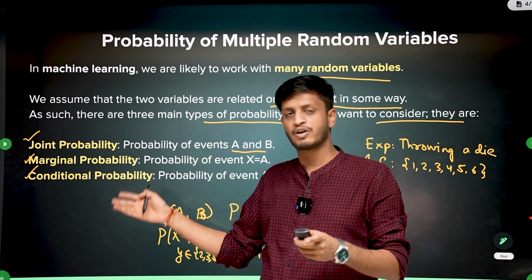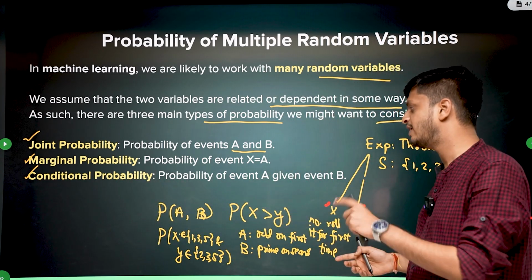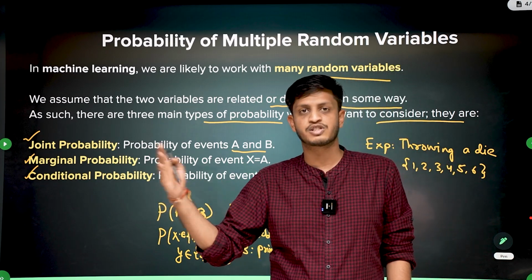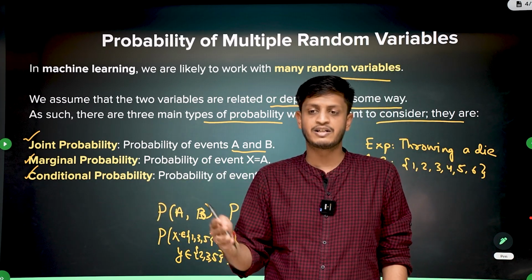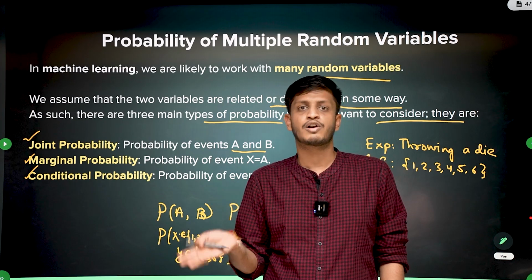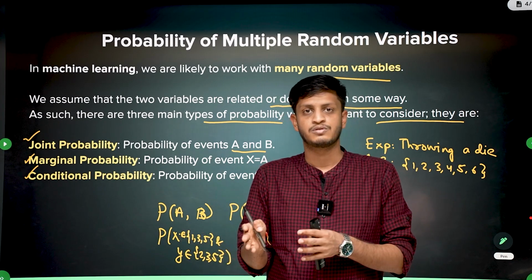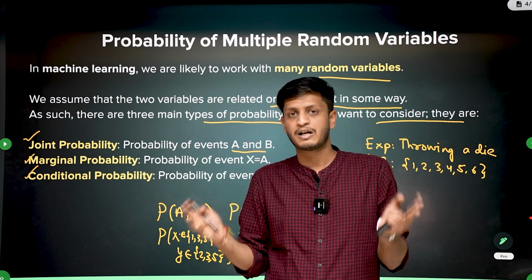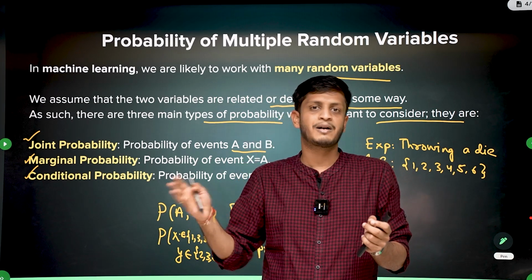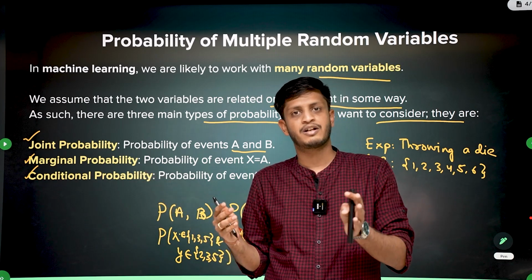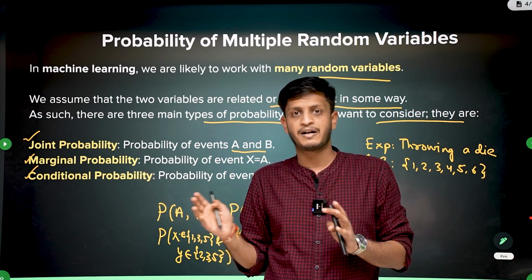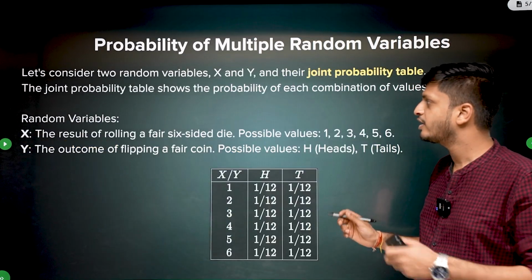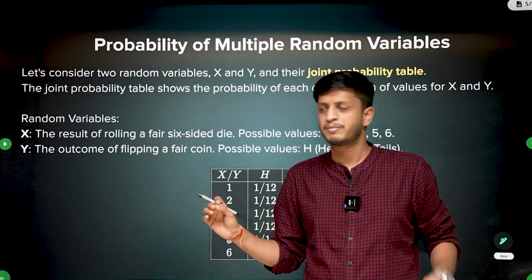And conditional probability we already know. What is the probability of event A given B has already happened? So given that the random variable Y is 3, what is the probability that the random variable X is 2? If these two random variables are independent of each other, then it doesn't matter what the value of Y is. The probability of X will remain the same. But if they are dependent, it might change. So this is what conditional probability is. Now let's see an example. With this example, everything will be very clear.